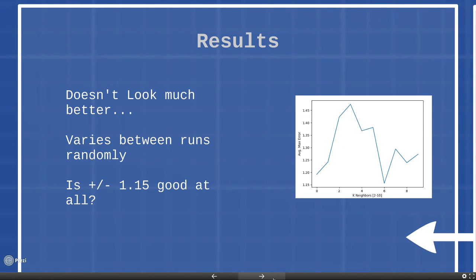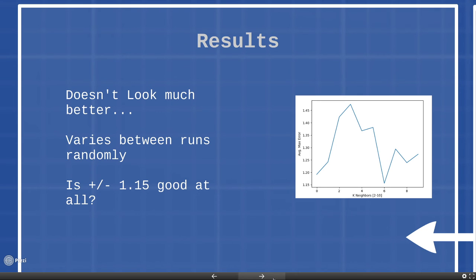I wanted to try and see if you could clean up that messy graph earlier by making a sort of results thing here where I average the error. And while you can see the data better, it definitely doesn't show any good signs for us here. Most of our average max error is in this range of 1.15 to 1.5, which is absolutely insane. Guessing an IMDb score with a plus or minus of 1 at all is just absolutely absurd.